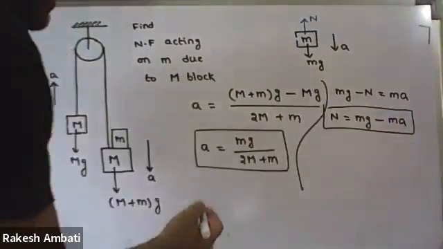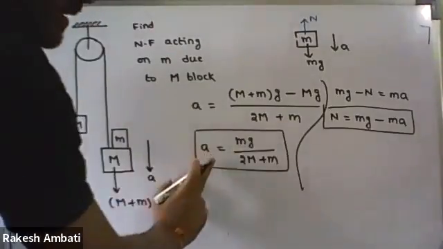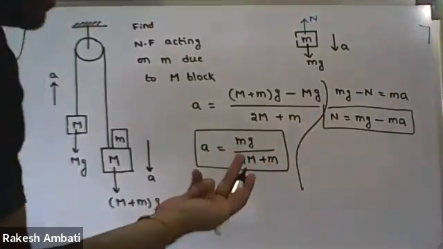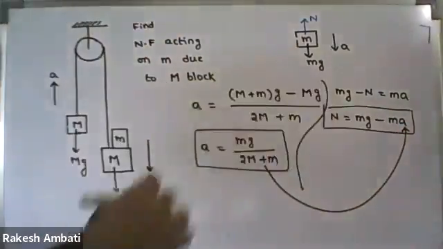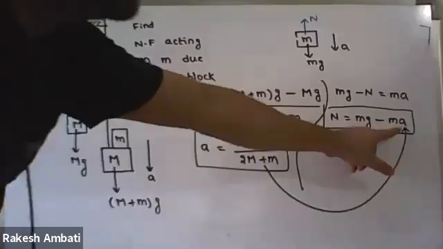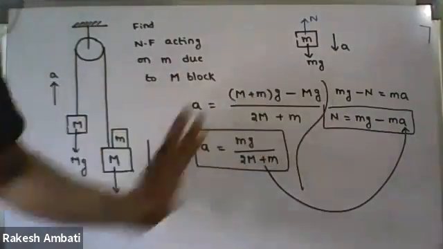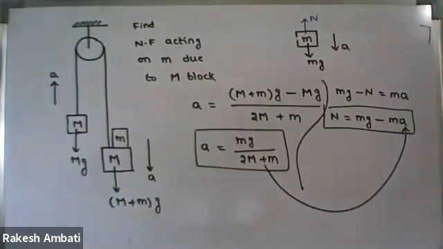This is the process we have to follow to find acceleration and normal force. We write the acceleration in this equation and simplify it. By simplifying, we can find the normal force. Yeah, note down fast.